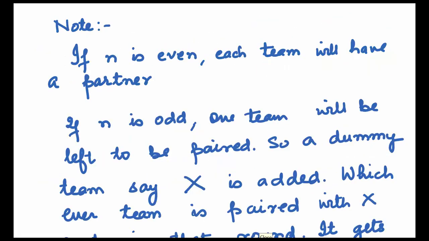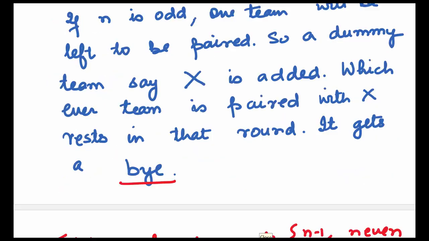Before we come to the scheduling, you have to remember a few things. If n is even, each team will have a partner. If n is odd, one team will be left out and it won't be paired. So a dummy team, say X, is added. Whichever team is paired with X rests in that round. We say it gets a bye.